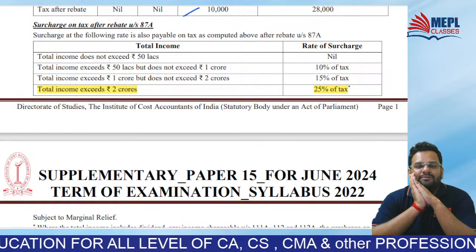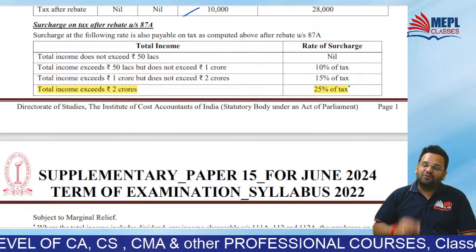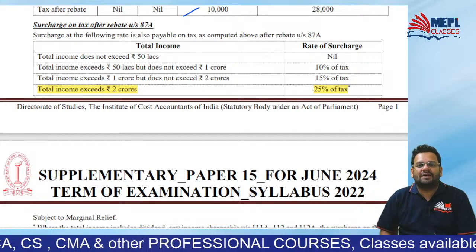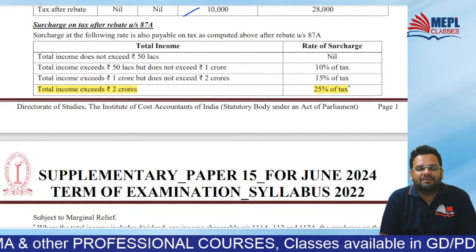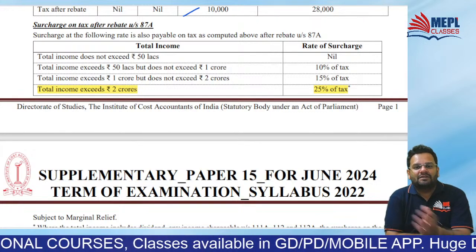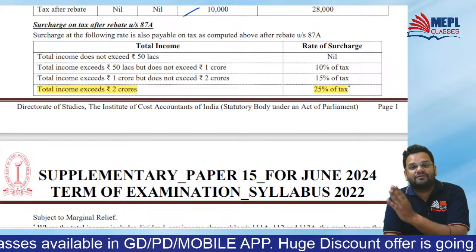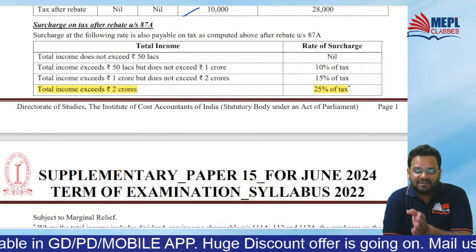If total income is between 1 CR to 2 CR, surcharge is at 15%. Total income between 2 CR to 5 CR, surcharge is at 25%. And total income above 5 CR, surcharge is at 37%.